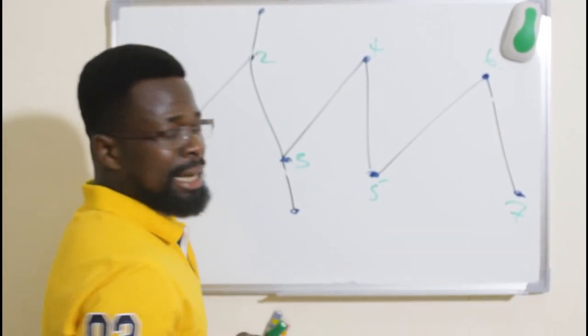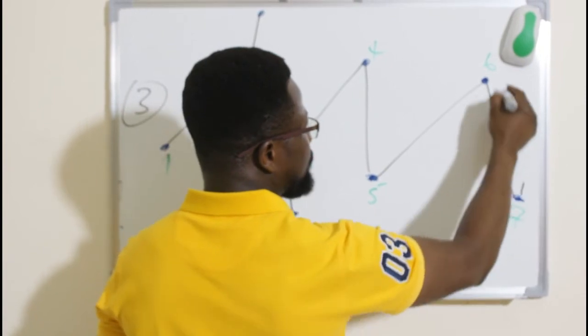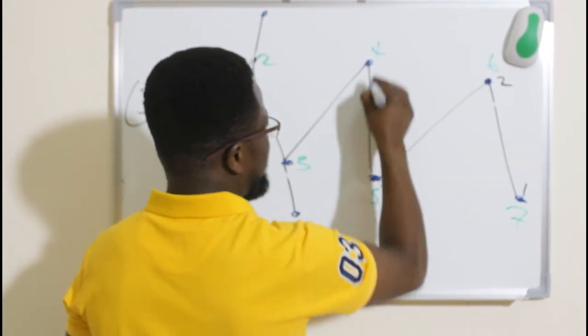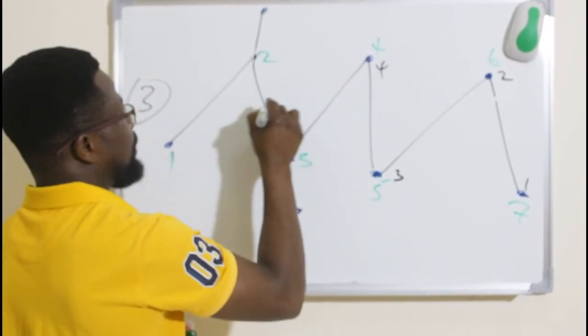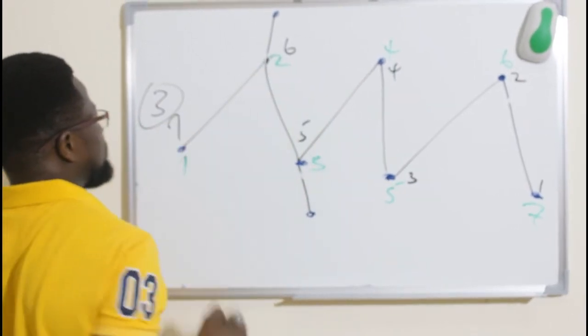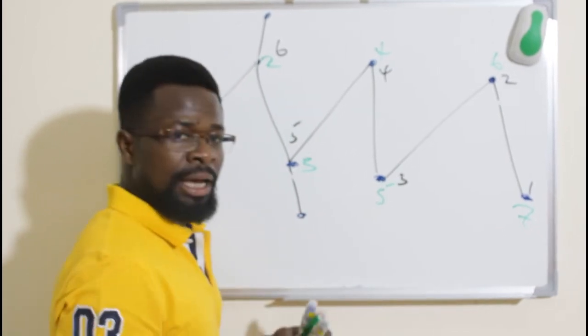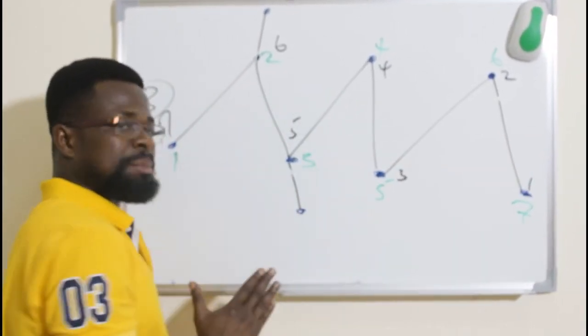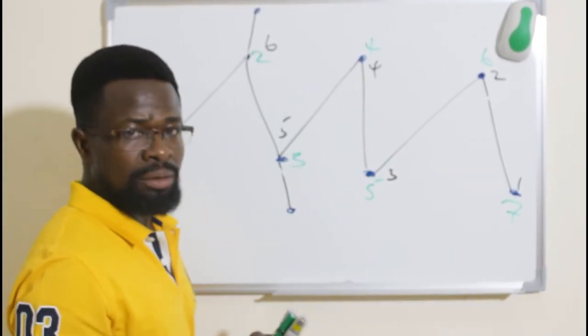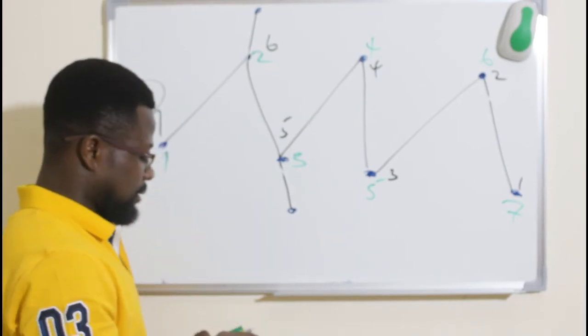Let me number it again and call this 1, 2, 3, 4, 5, 6, and 7. I'm going to name them from this side to here, and I will name it from here to here. Then we explain which is the correct one to use. So let's look at it.